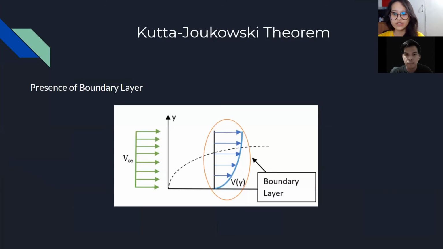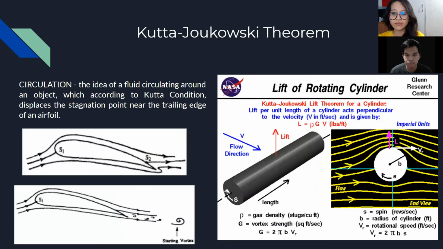We must also first visualize an airfoil with the presence of boundary layer, which results from the effect of surface friction and the viscosity of the fluid it travels through. Now we can briefly define circulation as the idea of a fluid circulating around an object, which according to the Kutta condition, displaces the stagnation point near the trailing edge of an airfoil.